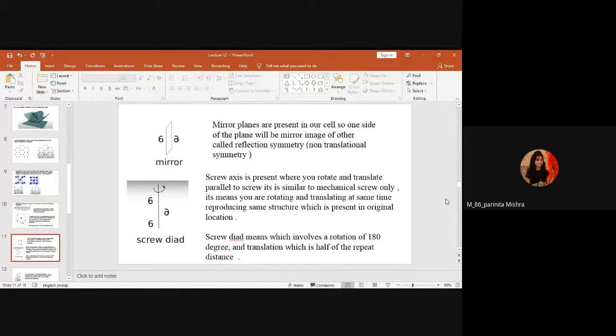Now we'll move to the other symmetry. This is called mirror symmetry or reflection symmetry. As I have told, I gave you an example of an animal, and you are taking a mirror plane, a two-side mirror plane. You can see this is one side mirror plane, and this is the other side mirror plane. So mirror planes are present in our cell. One side of the plane will be the mirror image of the other, called reflection symmetry. Reflection symmetry is also called non-translational symmetry, right?